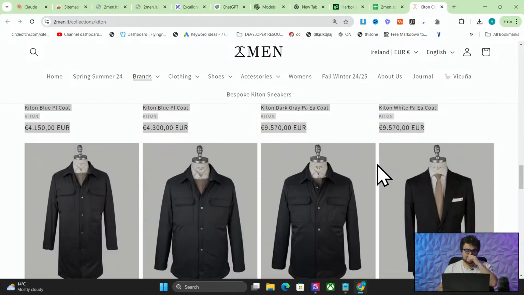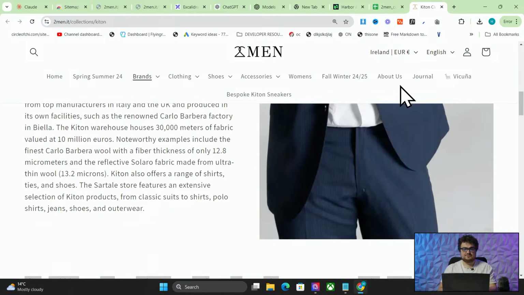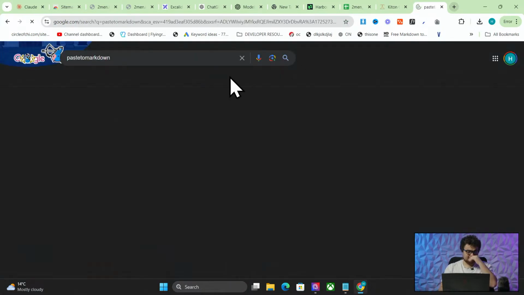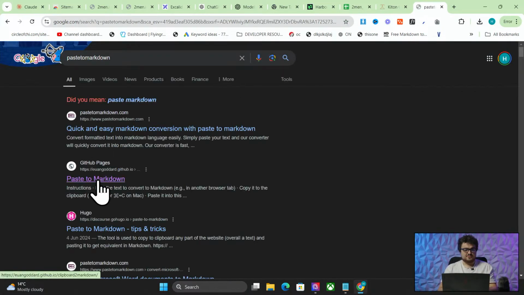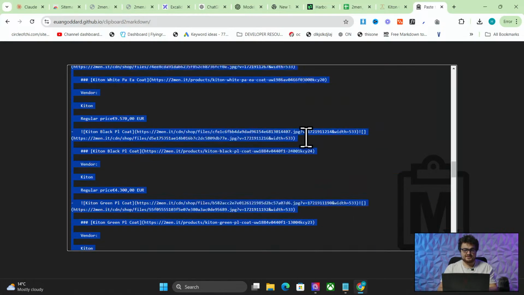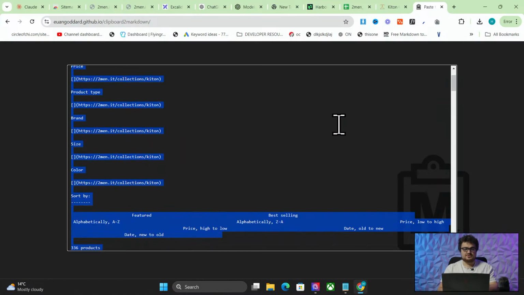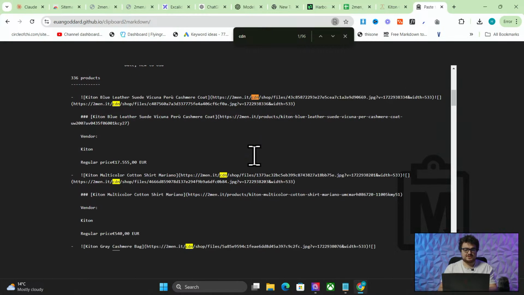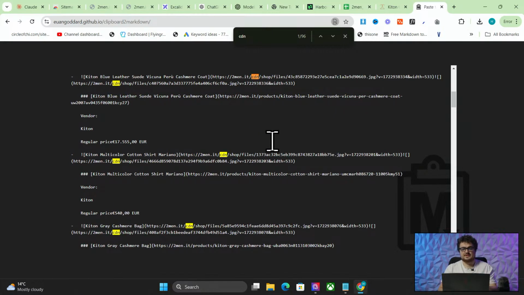So I've just dragged down, highlighted it, Control C for copy, and then go on Google and type paste to markdown. And you want to look for this one here, Ewan Goddard. This page will pop up, and then you just want to do Control V to paste. And then what you get is all of these CDN links, and each one of these CDN links is an image link, okay?